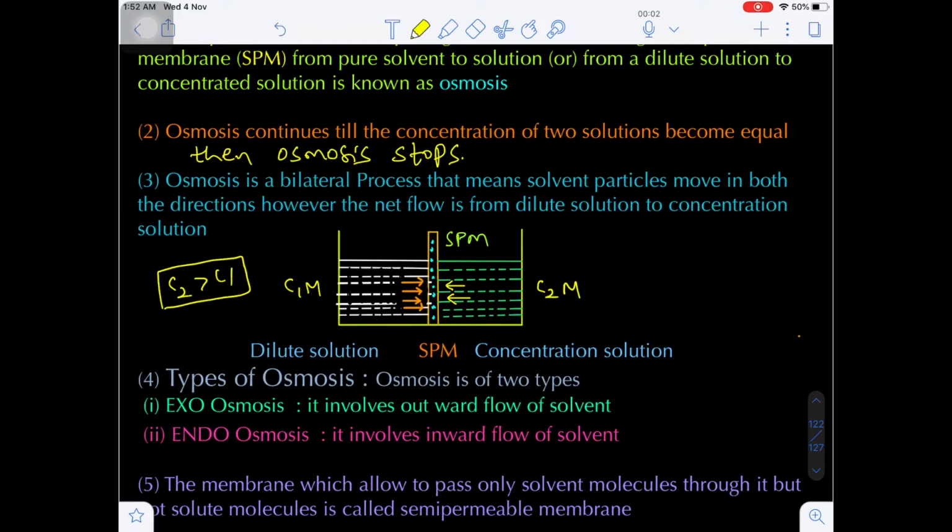After equilibrium is established, both the concentrations become equal. When both the solution concentrations become equal, then osmosis stops.